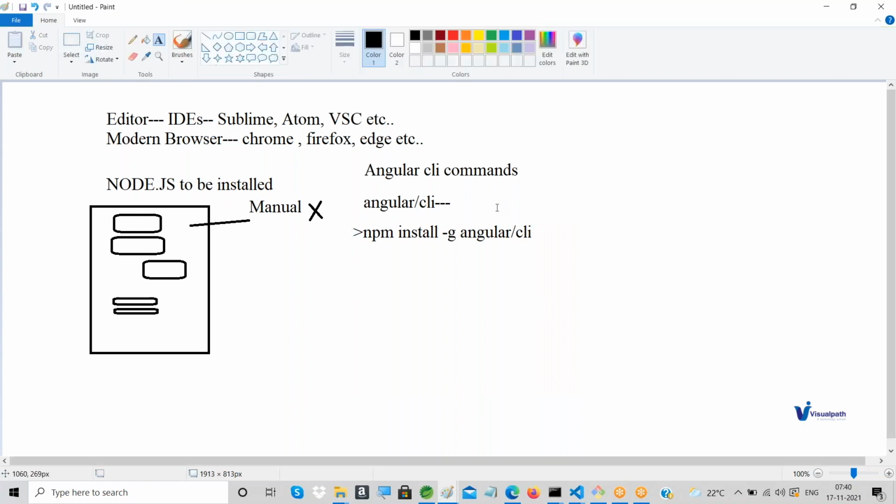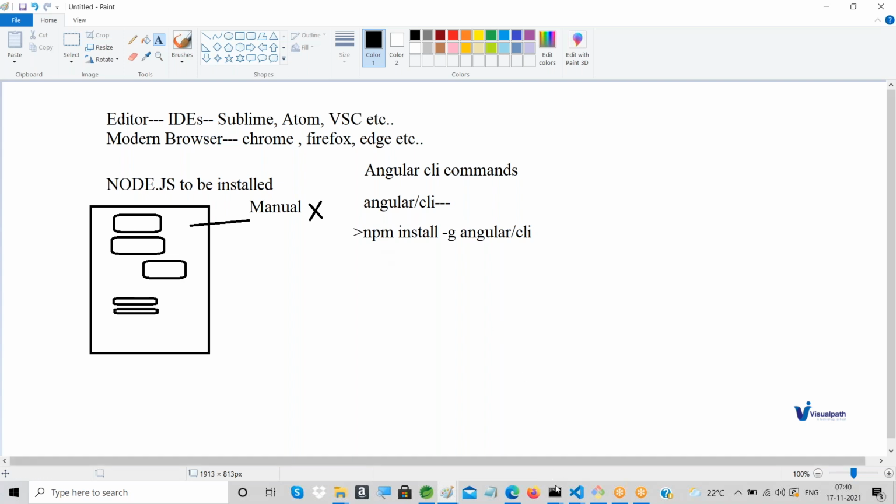So once that is done, Angular will be available in your computer. That's why I'm using the word Angular. Actually, it is Angular CLI, but Angular is available, which means you can create Angular applications with the help of Angular CLI commands. Okay, instead of going with any manual approach here, because we're using a framework, definitely we take the advantage of using Angular CLI. Again, it's a framework. Why do it manually, the way you do with plain JavaScript, right? Fine. Now assume Angular CLI has been successfully installed in your computer.